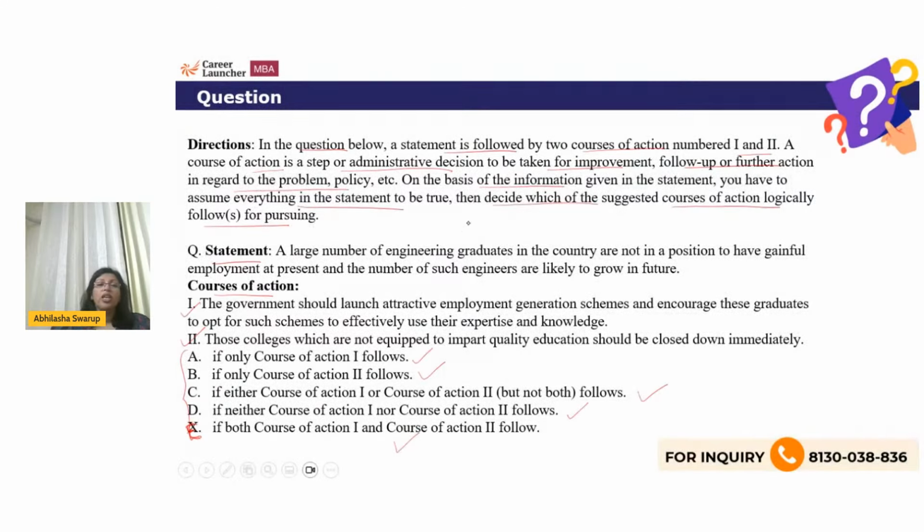Okay, so let's go back to that question that we were doing. Now this question says a large number of engineering graduates in the country are not in a position to have gainful employment at present, and the number of such engineers is likely to grow in the future. So what it is saying is that there are a large number of engineers who are not getting jobs and their numbers are likely to grow.